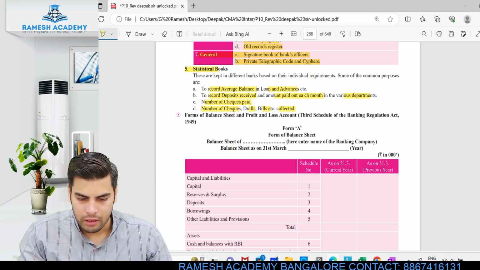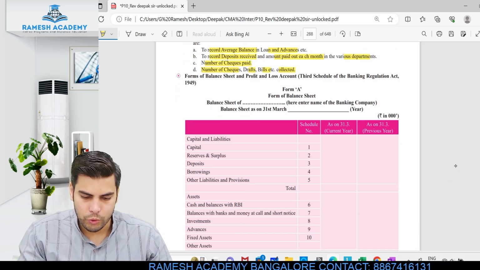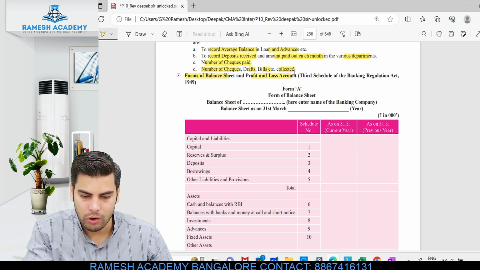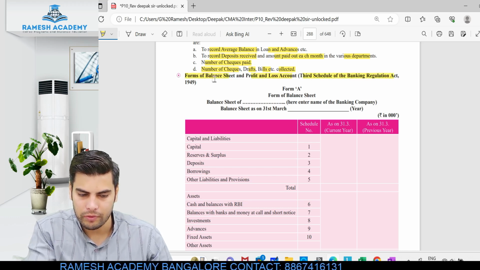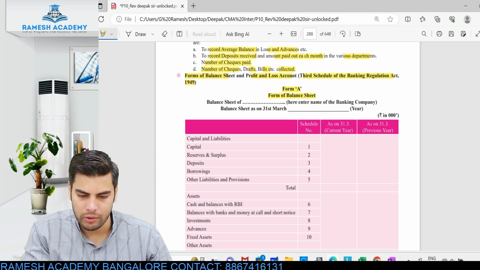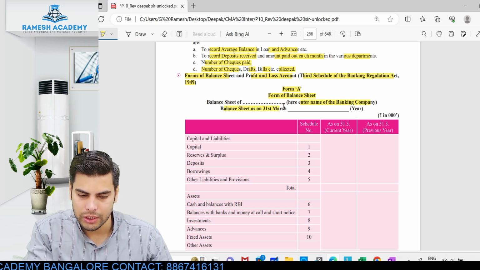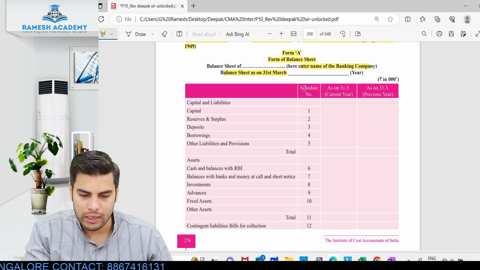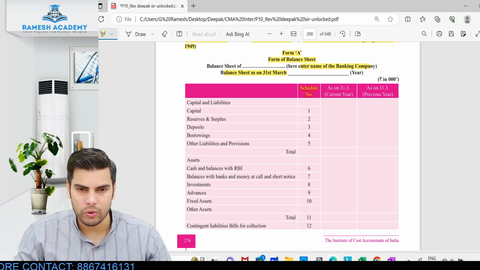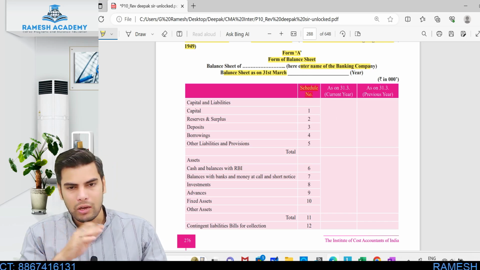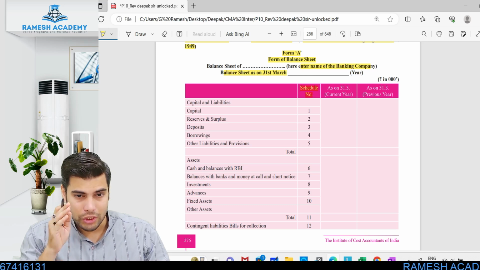All right, this is the crucial part. Look at this. They have given you the form of the balance sheet and profit and loss account. This is mentioned in the Third Schedule of the Banking Regulation Act. Form A would be the format for the balance sheet. Balance sheet as usual: enter the name of the banking company, balance sheet as on so and so year. Earlier we used to call it note number, here you will be calling it schedule number. You will have to remember the schedule number. Notes to accounts we used to change, but here the schedule will be the same.